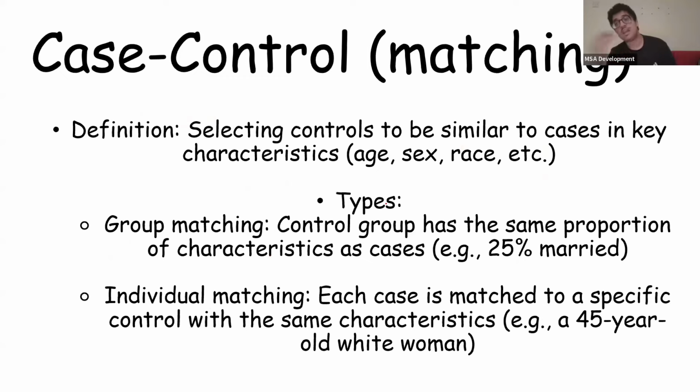Tamam? Now, in case controls, we can do something known as matching. So it's selecting controls to be similar to the cases. Let's say 25% of the people with lung cancer are married. We're going to make sure that our control group also has about 25% of people who are married as well. Now, that's more general. That's looking at the whole group as a whole. But individual matching is when we look at each case, each person with lung cancer. In this method, we find a guy who's 25 years old, married, and has lung cancer. We try to find a guy without lung cancer who's also 25 and married, who looks very similar to the guy with lung cancer. We're matching each individual, okay? This is very specific, okay?